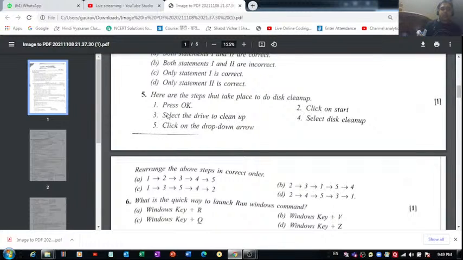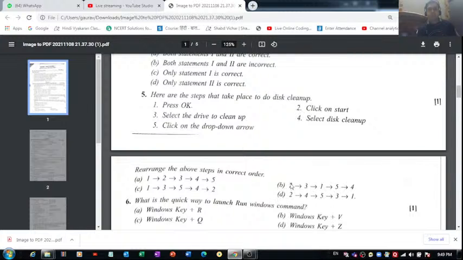Okay, and after that we press OK. A menu like thing appears, a window appears in which there is an OK button in the bottom. Then what we do, we click on the drop down arrow and we then select the disk cleanup, because there are several options present in the drop down. So we need to select this disk cleanup after that. So the first thing that will come is this click on start, that is second point. So I think these are the two points which are starting from point number 2.